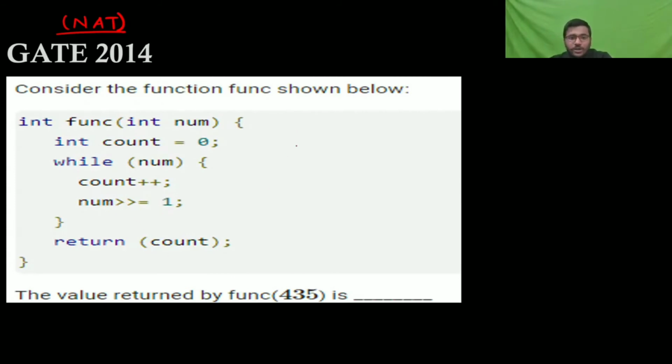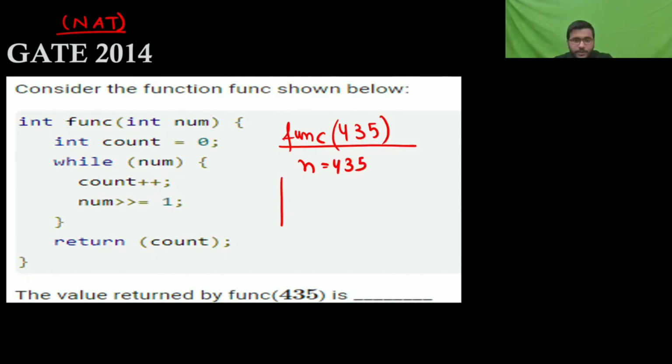So you are calling this function fun, and num is your 435, n is your 435. So count is equal to 0.